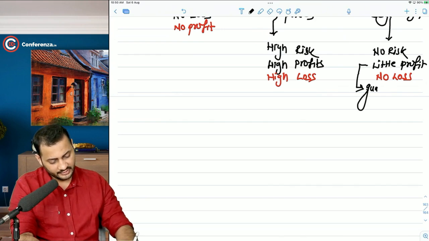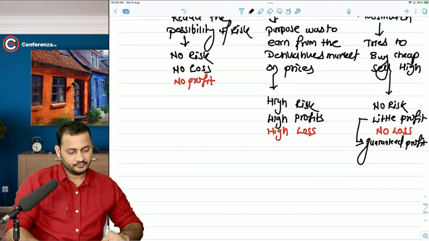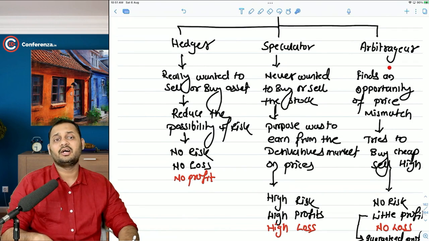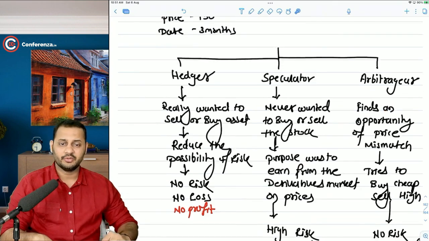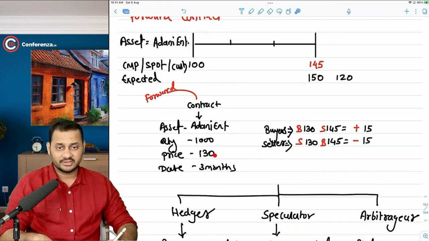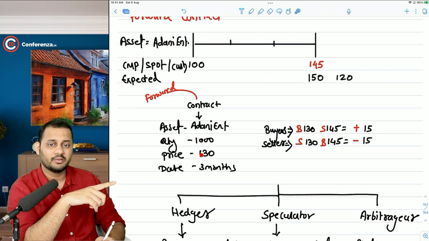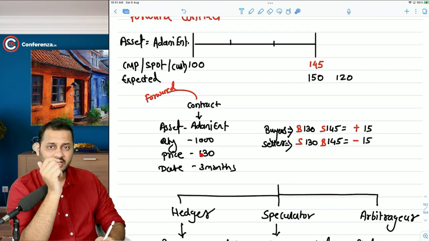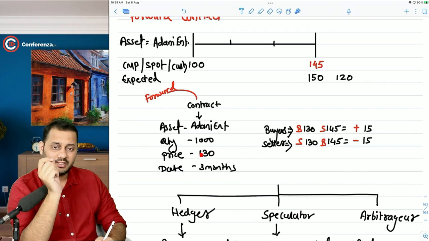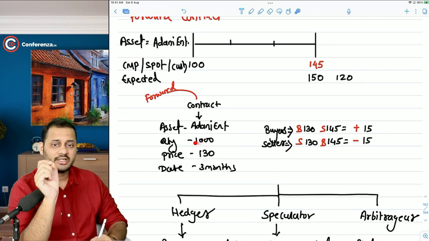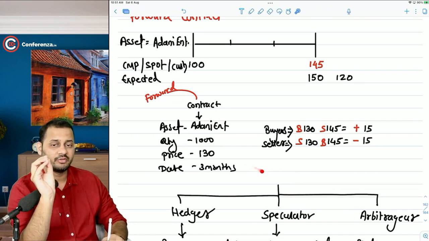If the profits are guaranteed, then only the arbitrator will take action. These will then be called arbitrage activities, arbitrage transactions. What exactly he is going to do, I will explain later on. In summary, this is the actual market price of the forward contract. What he will do is calculate the theoretical market price of the forward contract and then find out if there is any difference in the both. And if there is any difference, then there is a possibility that he can enter into certain transactions so that he can have certain gain, guaranteed gain from this market.